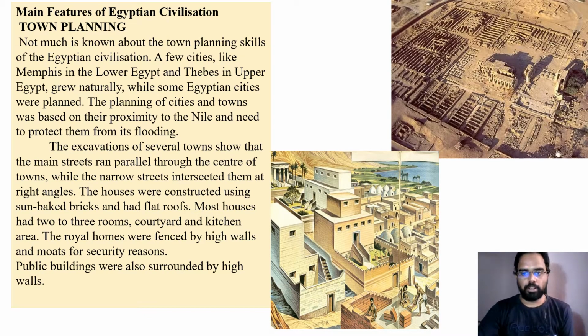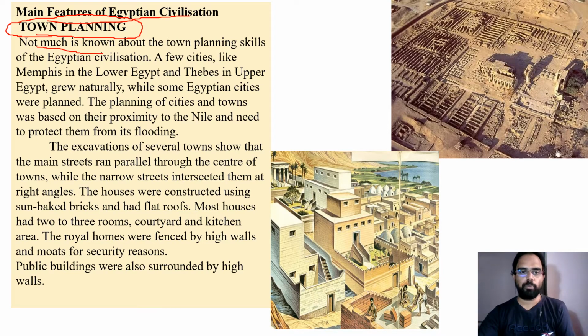So after learning about the introduction of the Egyptian civilization, in today's class, let us learn about the main features of this civilization. Okay, so what are the main features of Egyptian civilization? Under this, the first thing that we are going to learn is the town planning. How they have planned their cities or towns. That shows how advanced that civilization is. So under the features of the Egyptian civilization, its town planning is very important.